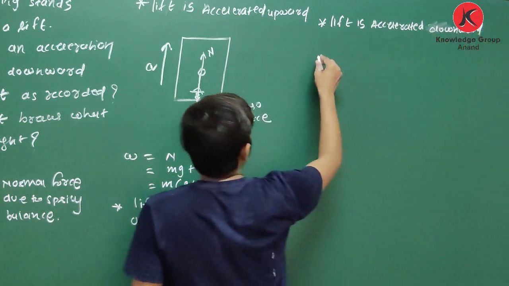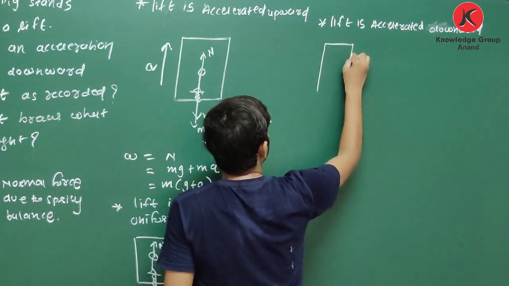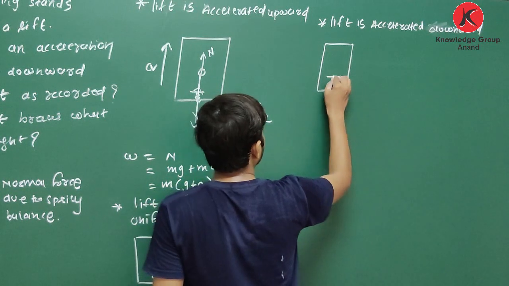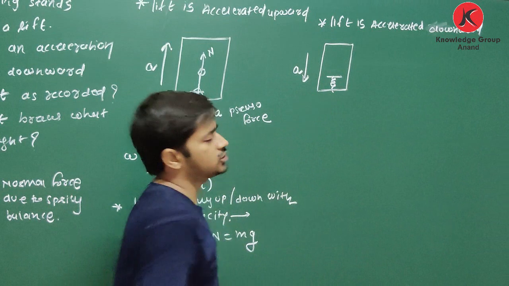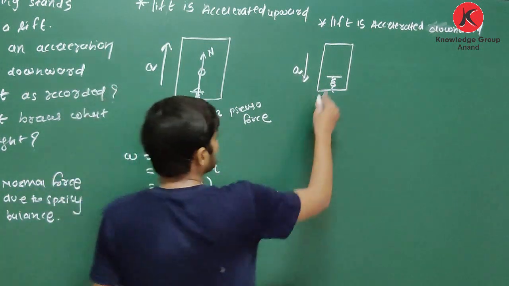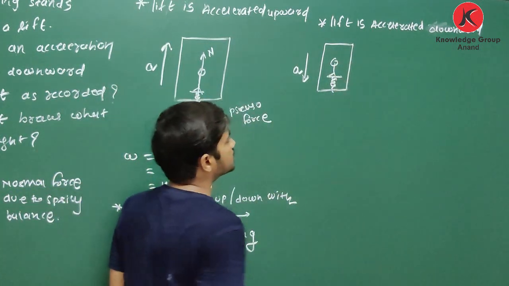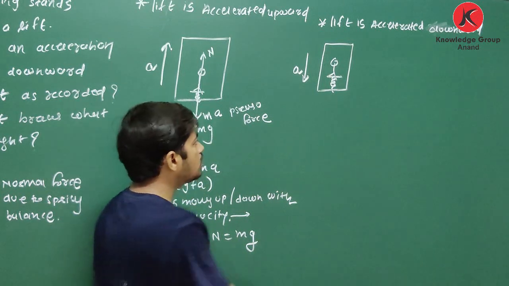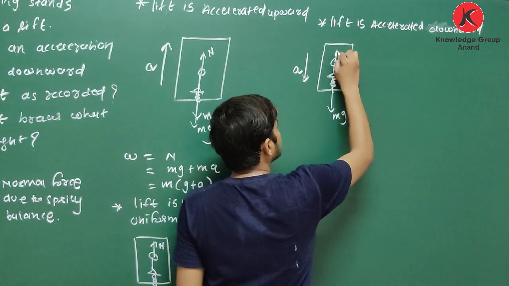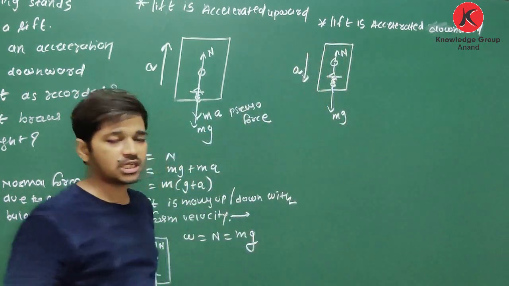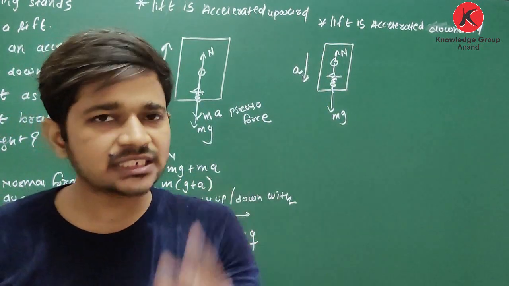For example, like this, it is the lift, and the acceleration of the lift is in the downward direction. First of all we will see the forces acting on the person: mg always in the downward direction, and the normal reaction always in the upward direction, normal to the contact surface.